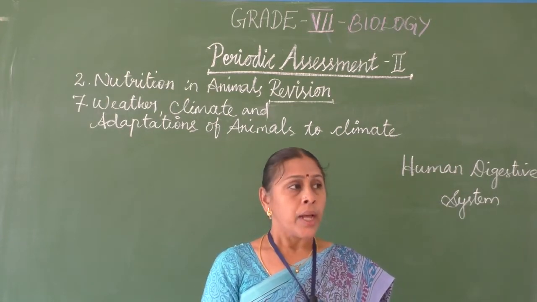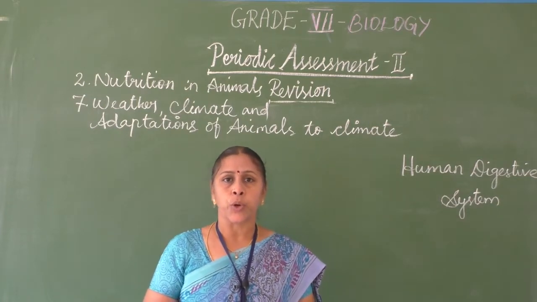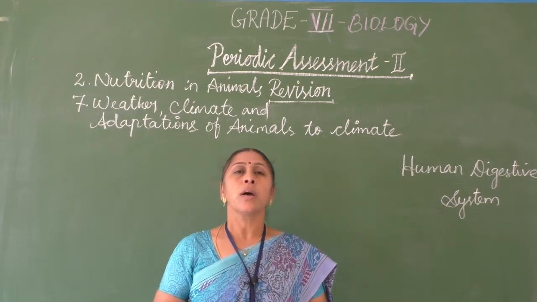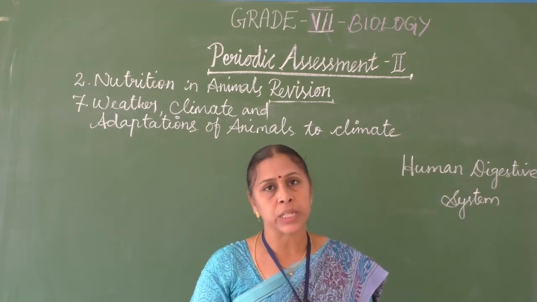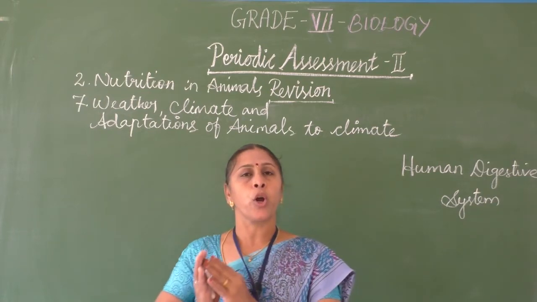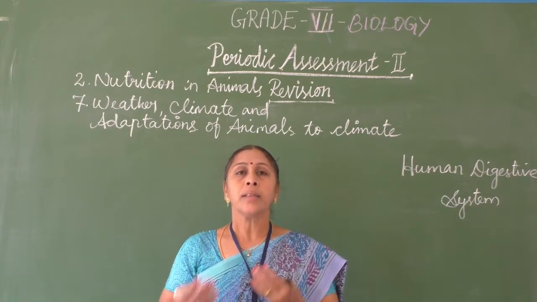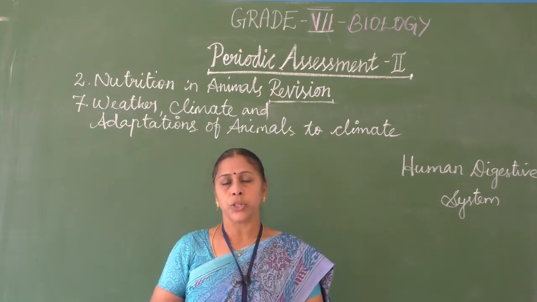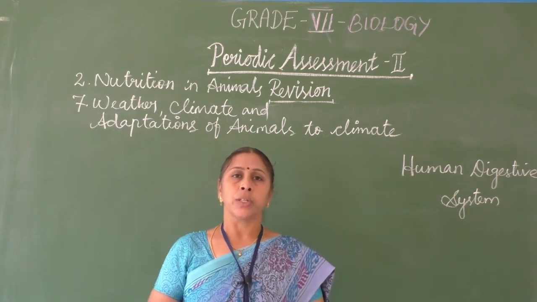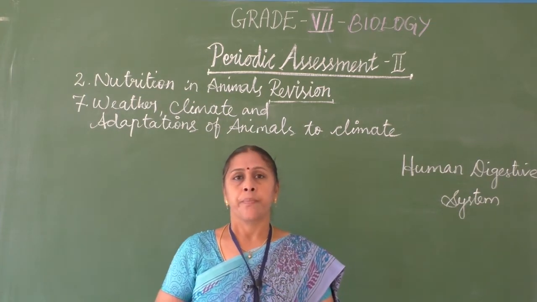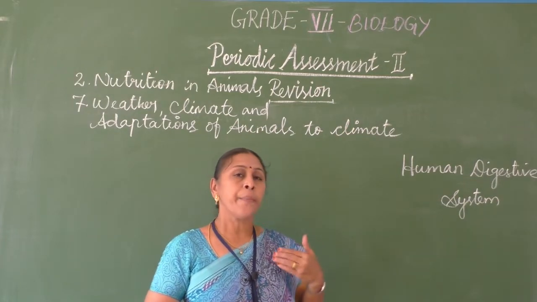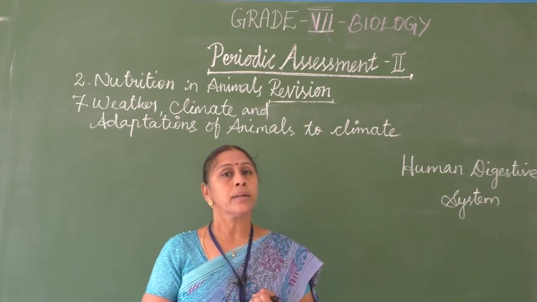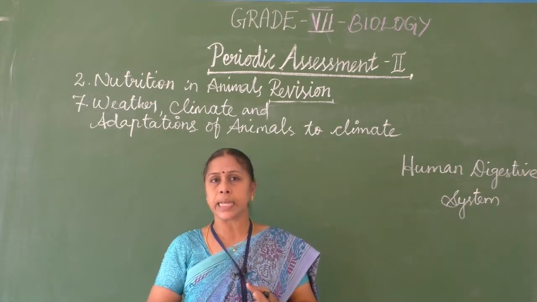And the food what we eat is the complex food, and directly the nutrients cannot be absorbed by our body. So that complex food should be broken down into simple food. And this process of breaking down of complex food into simple food is called digestion. And this digestion involves various steps. And in this chapter, we are going to see about the digestion in human beings and in herbivores and in unicellular organism.